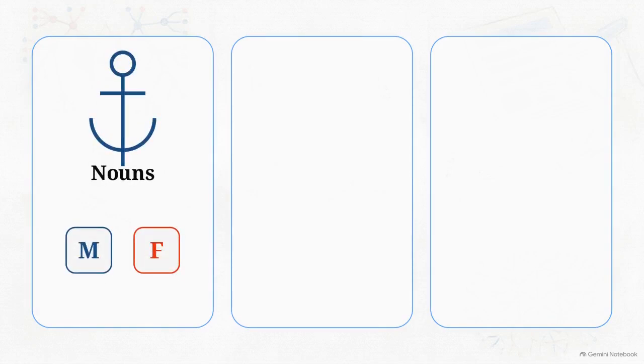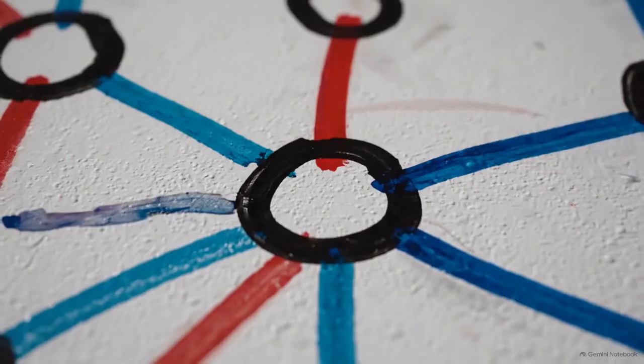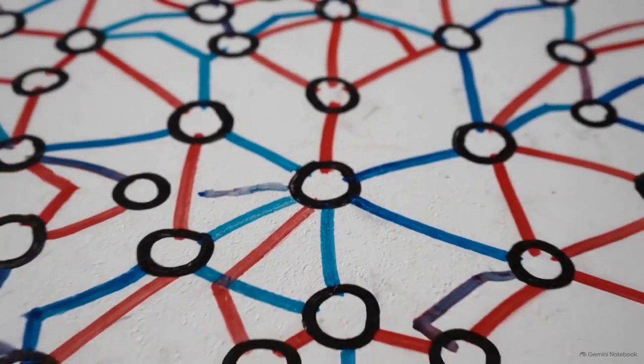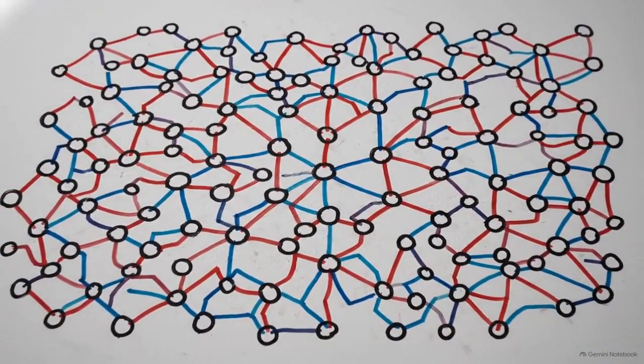Secure the noun anchors first, verify the verb orthography on the page, and prepare for phonetic reduction in the listening tracks. Navigating the TCF Canada requires internalizing this structural matrix and predicting exactly how it compresses when spoken aloud.